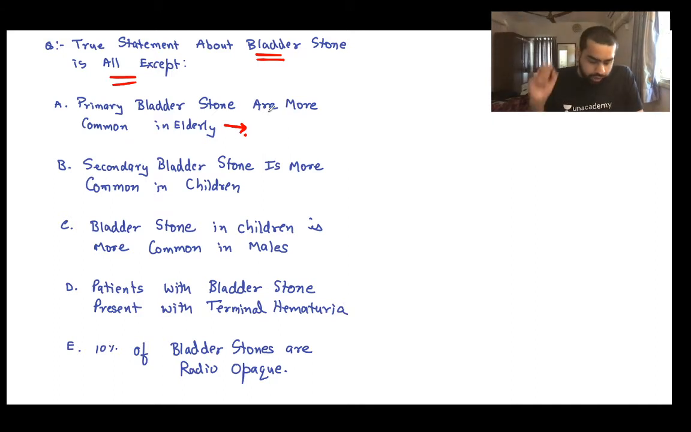So Imran, good to have you. Good morning. Yeah. So primary bladder stone is more common in the elderly. Is it true or false? What do you think? Primary bladder stone, is it true or false? What do you think? Can you please guide me with this? What do you think is the answer for the primary bladder stone? Please respond fast, guys. Yes, very good. It is in fact a false statement.